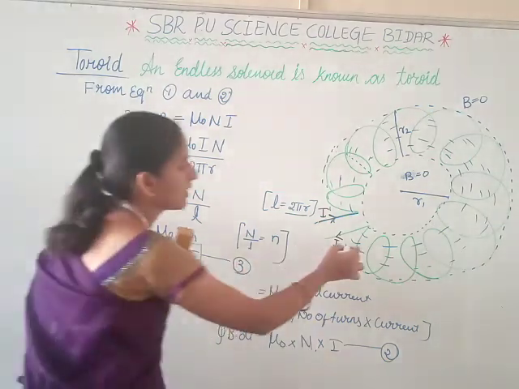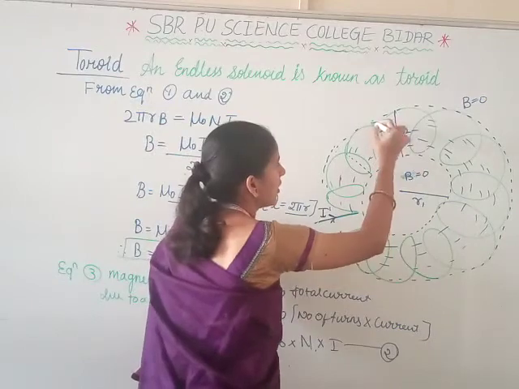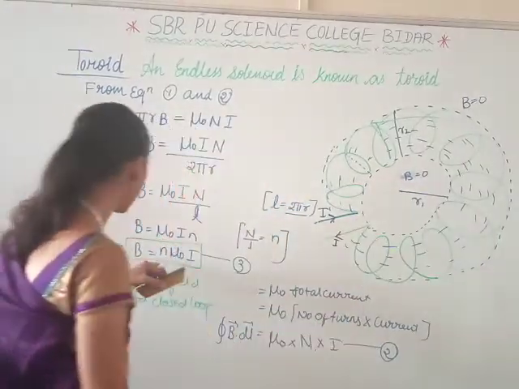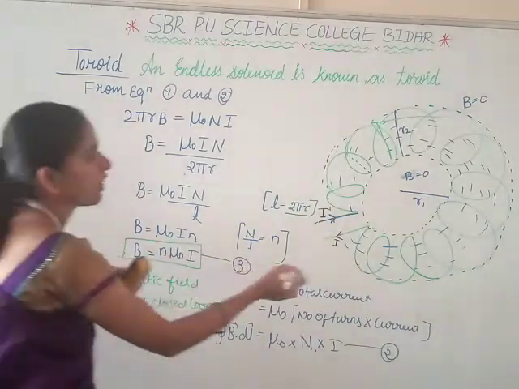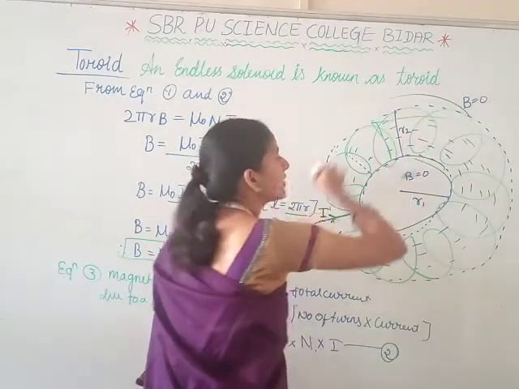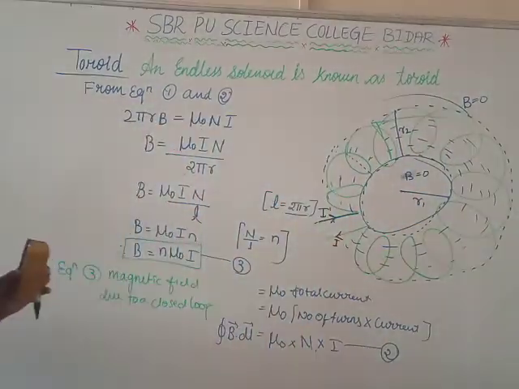Along this direction, the magnetic field is B is equal to n into mu naught into I. The magnetic field inside and the magnetic field outside are equal to 0 here.